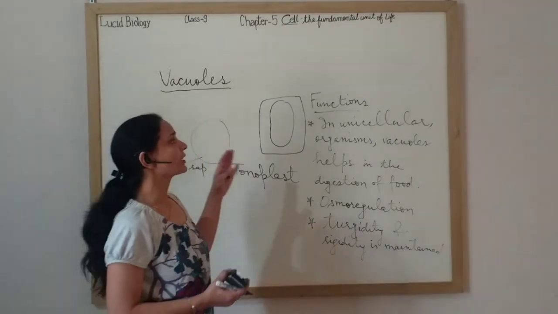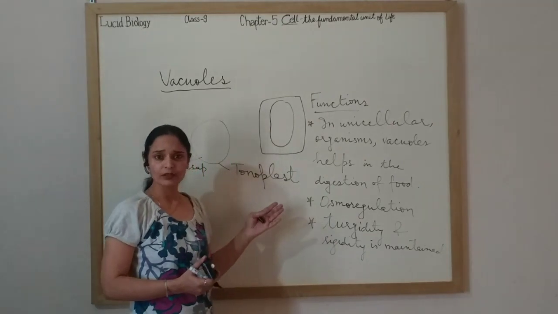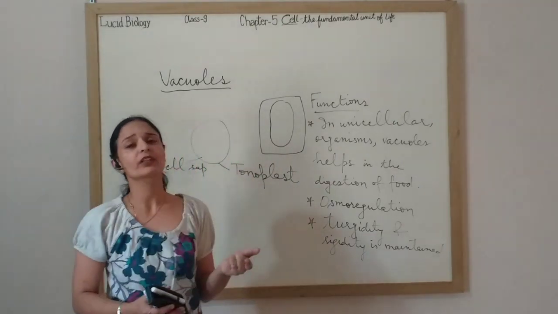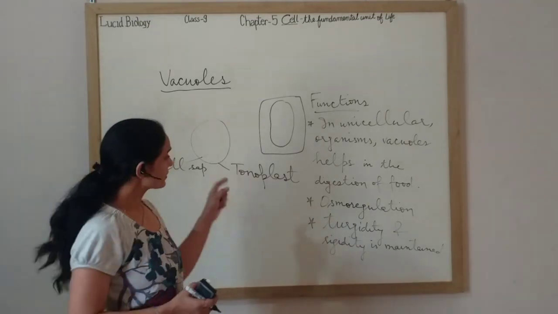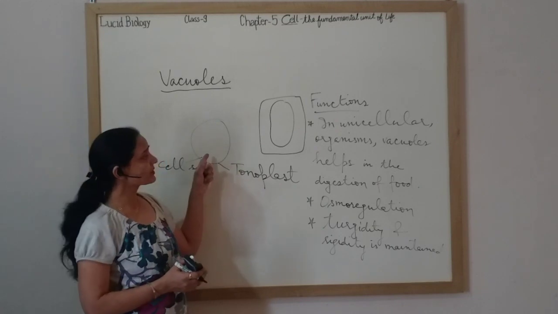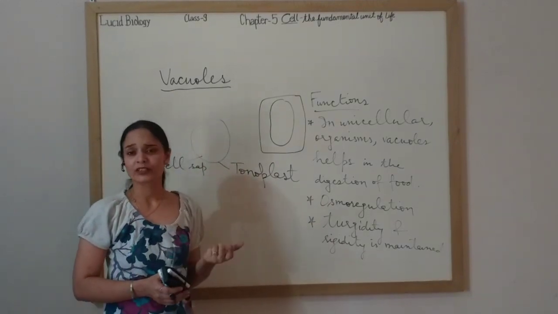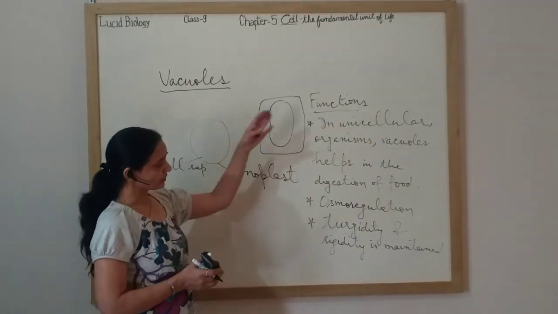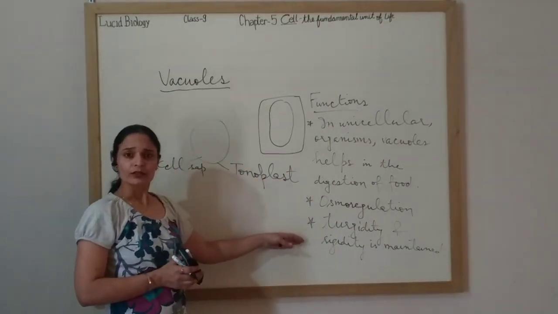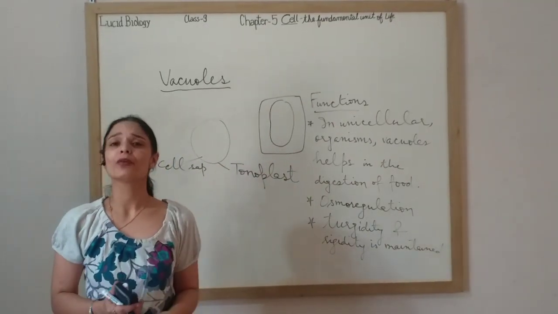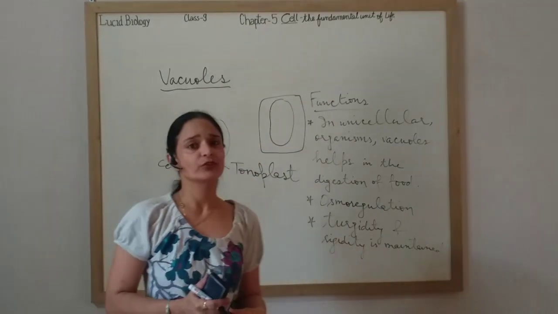So I hope this organelle is clear to you. This is quite simple. You just have to show a bubble-like structure, and you have to label the outer covering, that is the tonoplast, which is structurally similar to the plasma membrane. And cell sap is there, which is water and some important substances and even some harmful substances. Okay, so the functions are also clear to you. So plant and animal cells differ on the basis of the size and number of vacuoles. Thank you so much. Catch you soon in the next video.